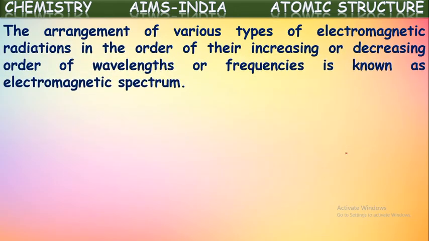Next one, the arrangement of various types of electromagnetic radiations in the order of their either increasing or decreasing order of wavelengths or frequencies is known as electromagnetic spectrum. What is this? Whatever the electromagnetic radiations are there, if you arrange them in the increasing order of their frequencies or wavelengths, or in the decreasing order of their wavelengths or frequencies, then the chart which is representing all kinds of electromagnetic radiations is known as electromagnetic spectrum.